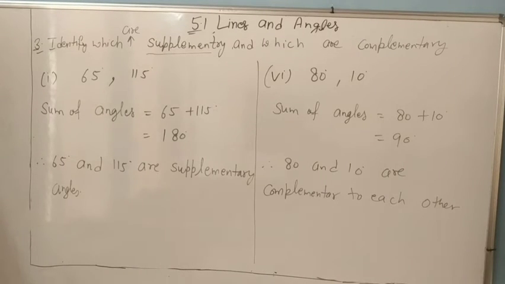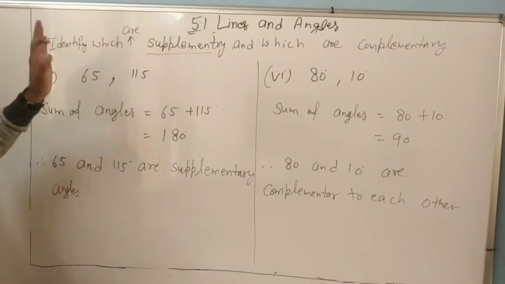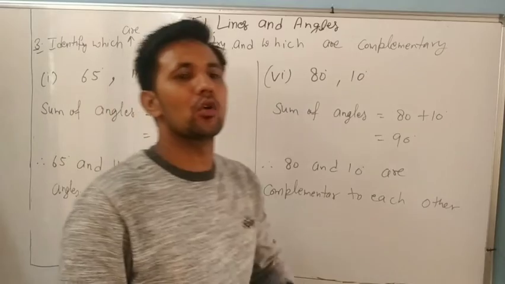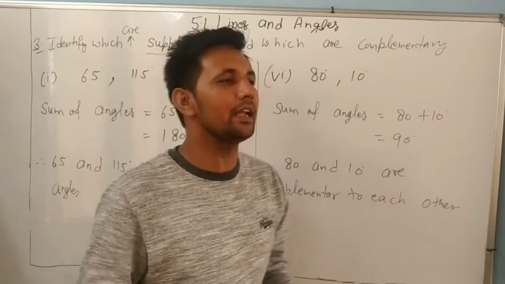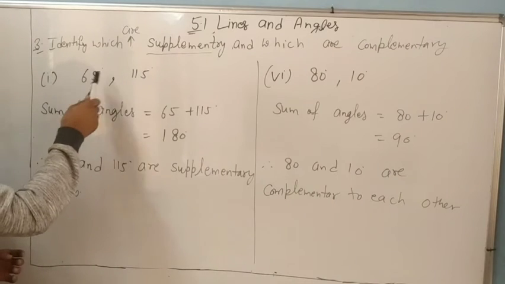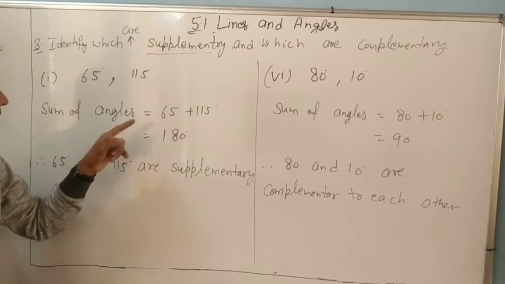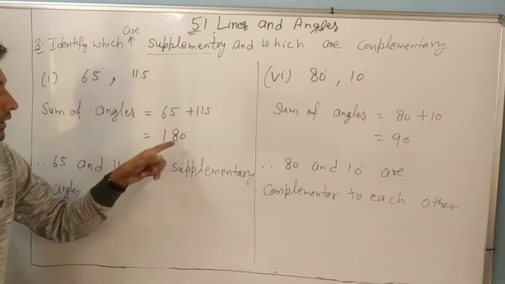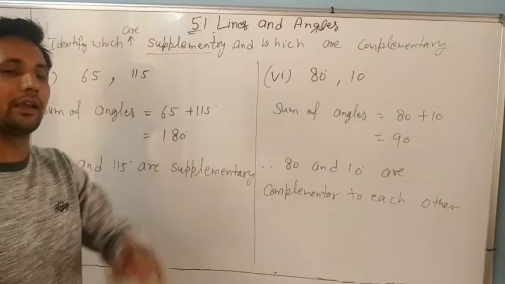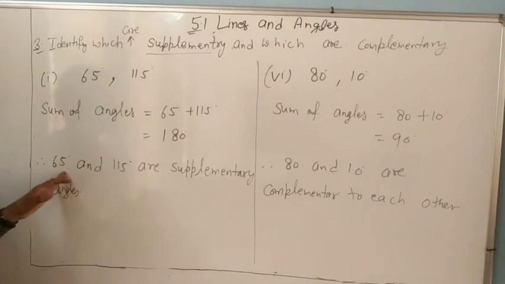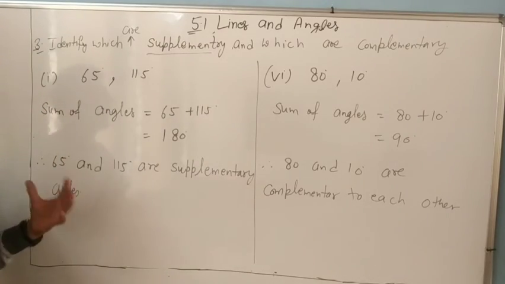Now, dear, question number 3. We have to identify which are supplementary and which are complementary. What is supplementary, dear? Sum of two angles is 180. First part, 65 and 115. So we find the sum first. Sum of angles 65 plus 115 is 180. If the sum is 180, then it is a supplementary angle. So we will write: therefore, 65 degree and 115 are supplementary angles.